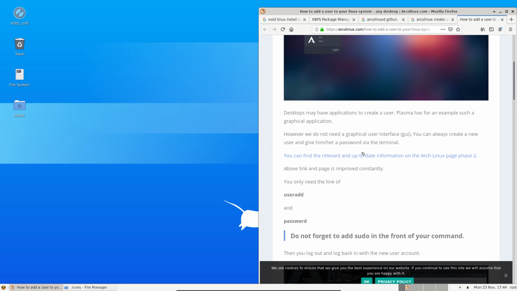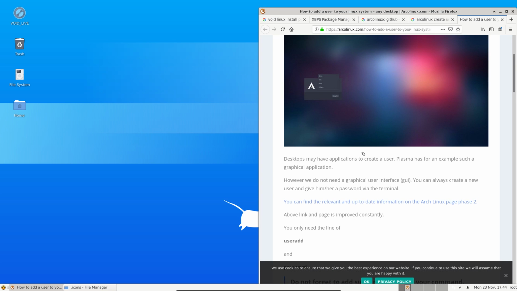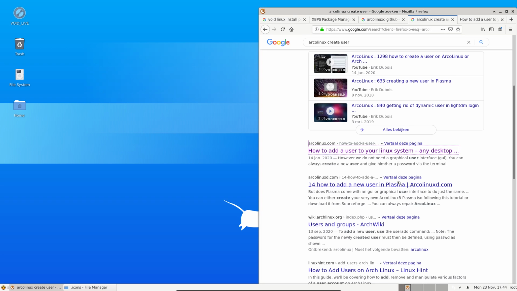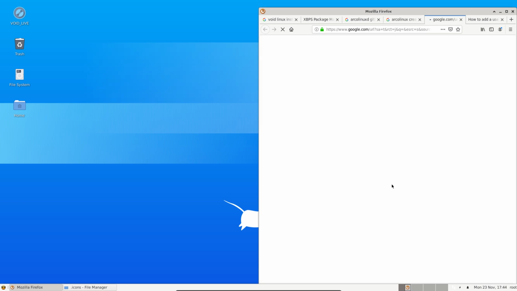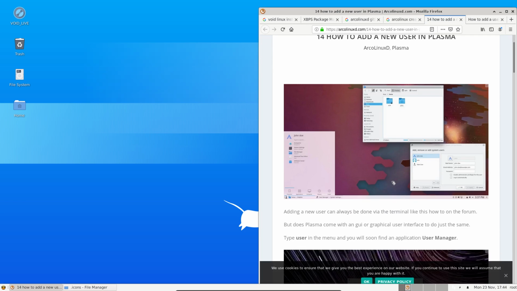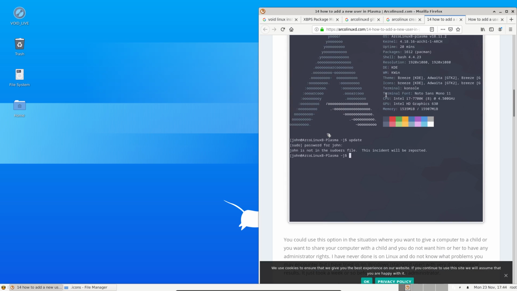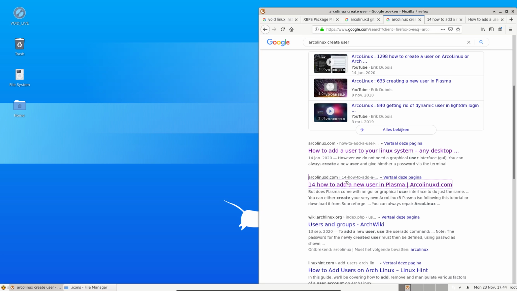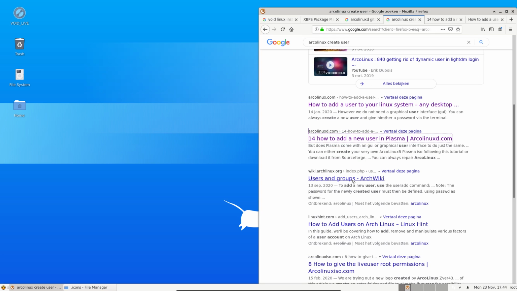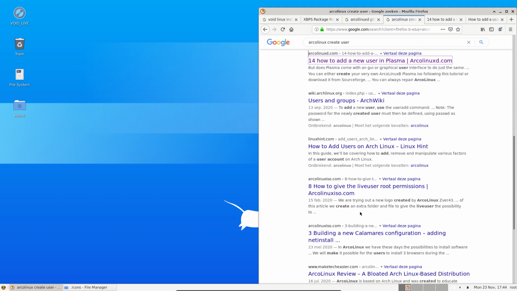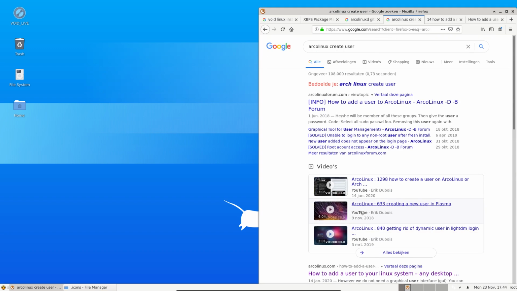Ah, I did not add it to the code. No problem. How to add a new user in Plasma. Those guys have something really nice. They have actually a GUI, graphical user interface, to do a thing, right? Still not what I want. Users and groups, of course, I can get here. I can go somewhere else. But I still have another way to do it.